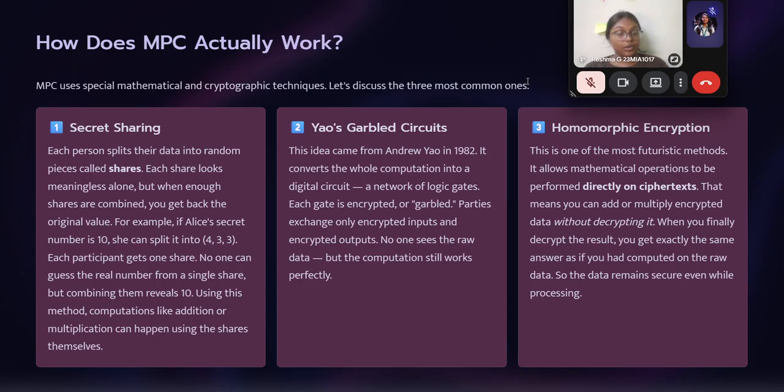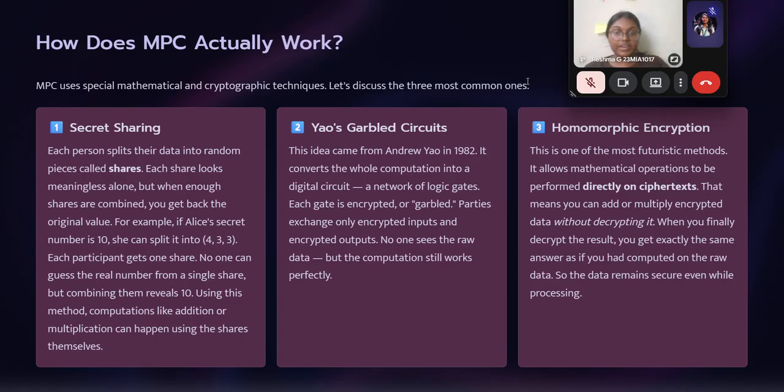This idea came from Andrew Yao in 1982. It converts the whole computation into a digital circuit. What is this circuit? A network of logic gates. Each gate is encrypted, or garbled. Parties exchange only encrypted inputs and encrypted outputs. No one sees the raw data, but the computation still works perfectly.